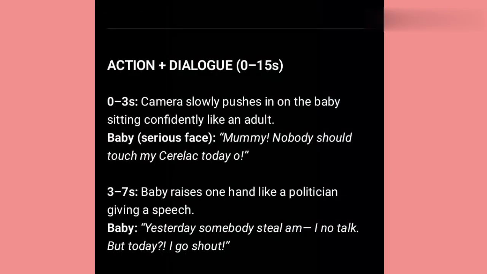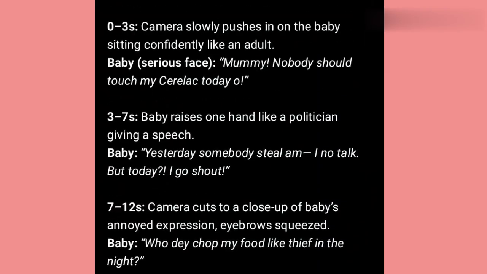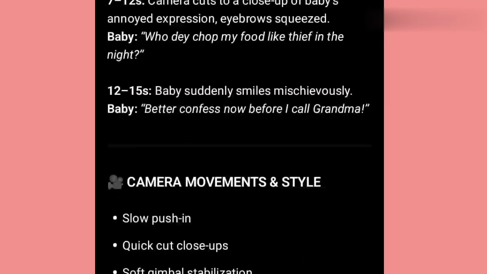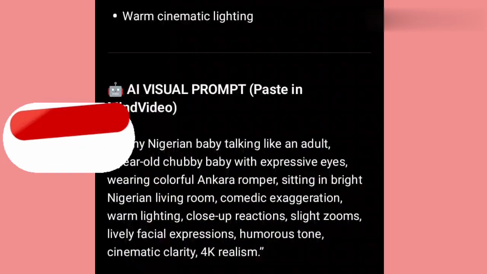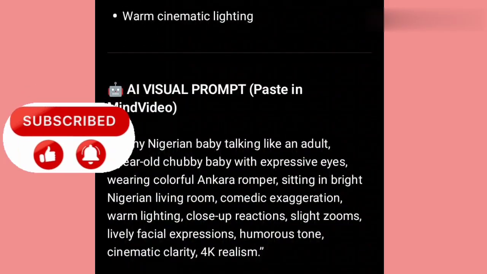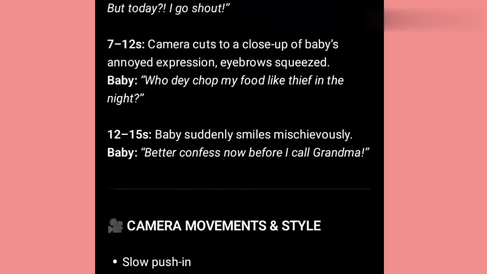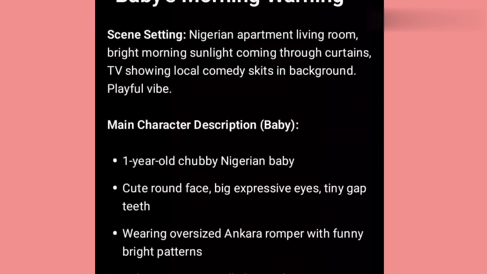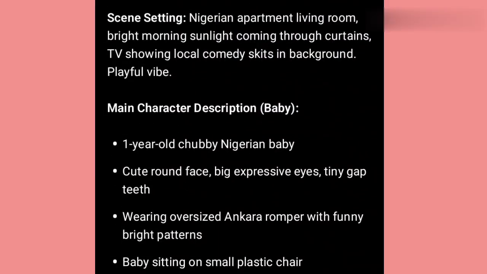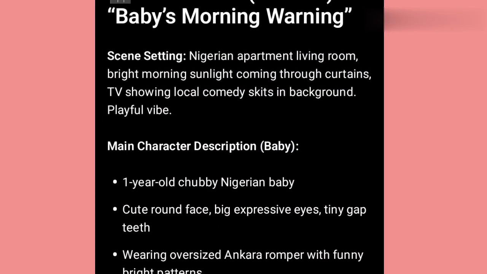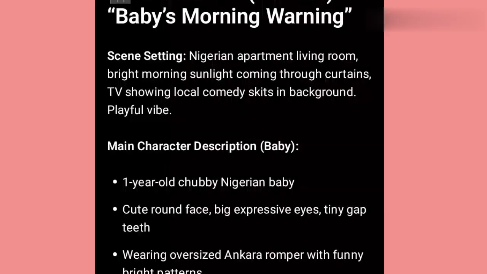You see, camera moves. So let's copy all these scenes from the whole scene 1. Look at the visual prompt that I requested, okay? So let's copy this scene here and move over to where we'll generate it and turn it into a video. You can see this is just a script, just one line, and it will automatically turn to video. So let's move over to MindVideo to do this.